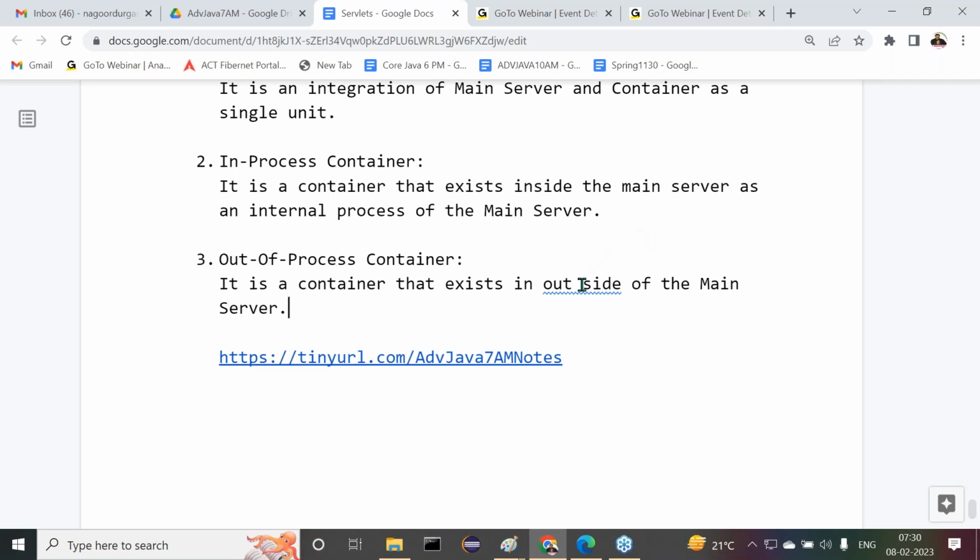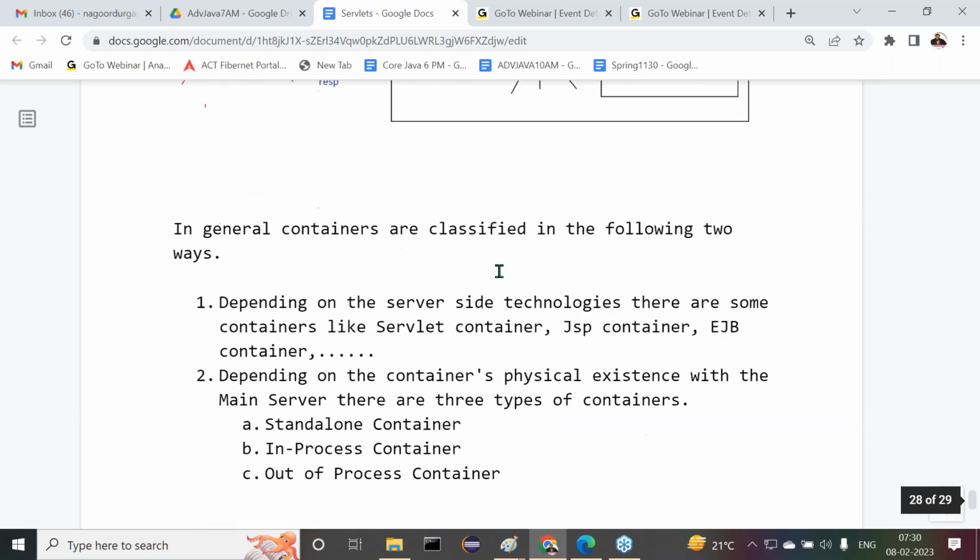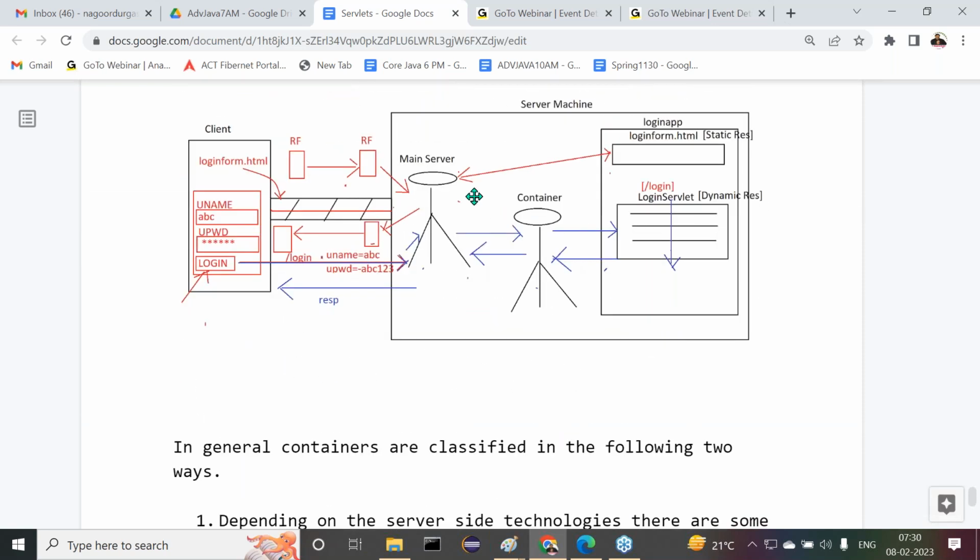Meaning that it exists outside of the main server. The main server is totally different and the container is totally different, as we have seen in the diagram. Now tell me, which type of container are we using here? Out of process container. Understand my point? So this is not an integral part of the main server.